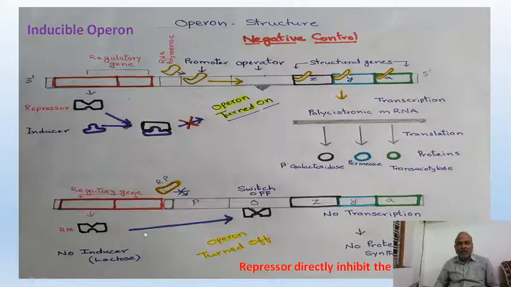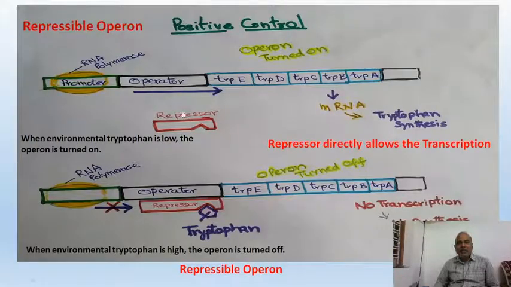Repressor, when there is no inducer, repressor binds. But here, repressor does not bind with operator. Repressor does not bind under original conditions with operator. So that operator allows the RNA polymerase with the promoter gene, so that all these genes will transcribe mRNA. These mRNA produce tryptophan. Okay. When tryptophan synthesis has reached the maximum, the tryptophan itself is acting as a regulatory protein.